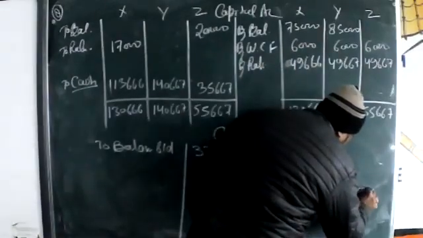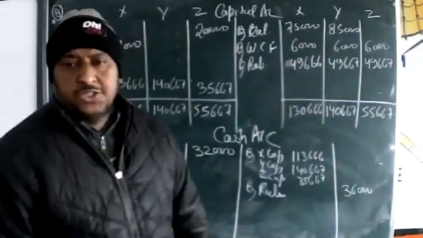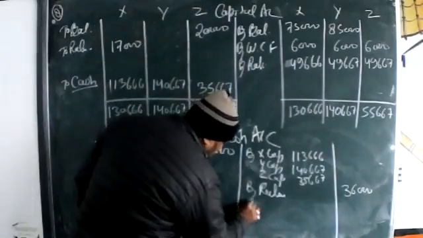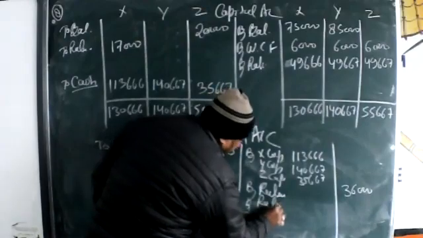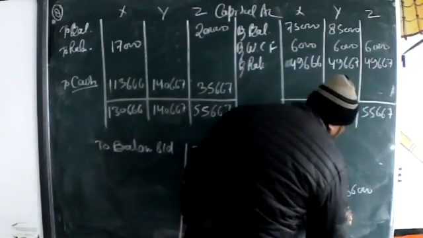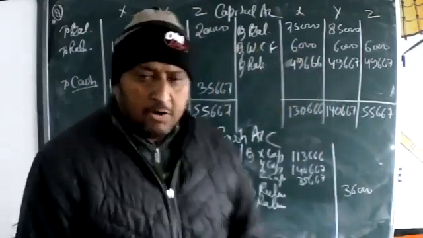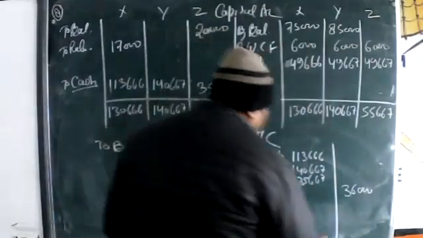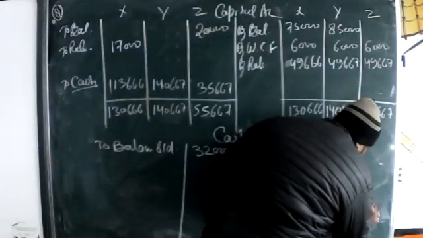Okay, and anything else? G loan. Sir, on the debit side, two times we have written cash. Okay, two times. G loan 18,000. Both we are putting here.